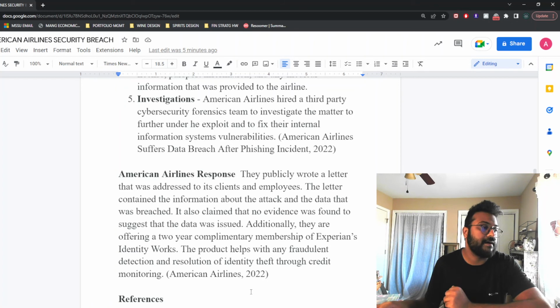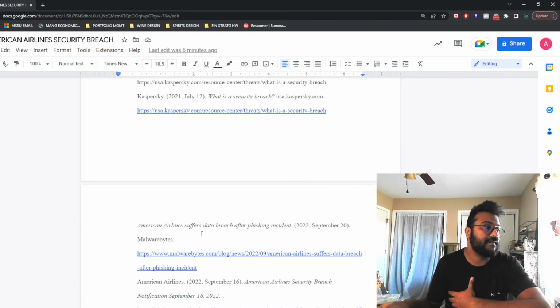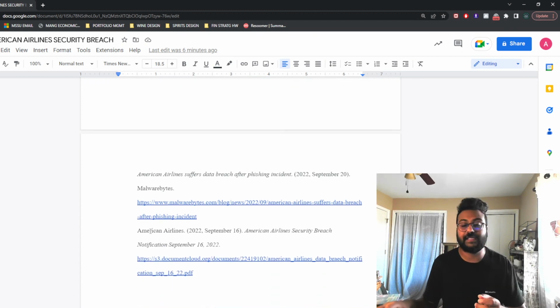So my references that I took were from Kaspersky for what is a security breach, for the definition, and of course "American Airlines suffers a data breach after phishing incident." That was from the Malwarebytes Labs article, and of course, the third was the American Airlines notification itself that they sent out.